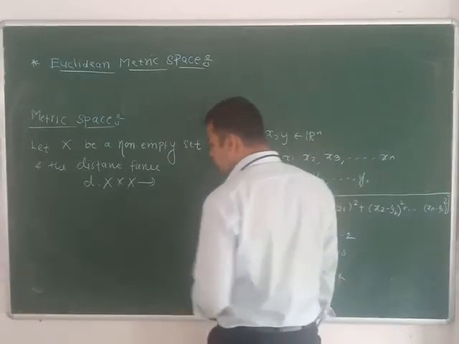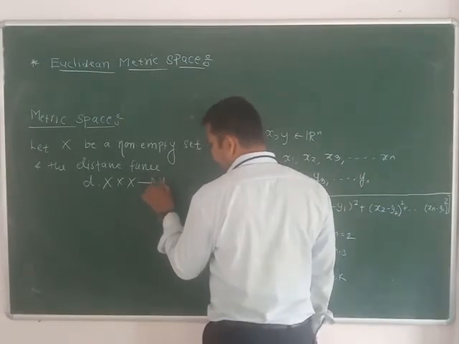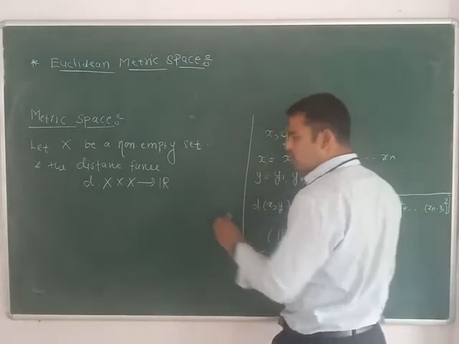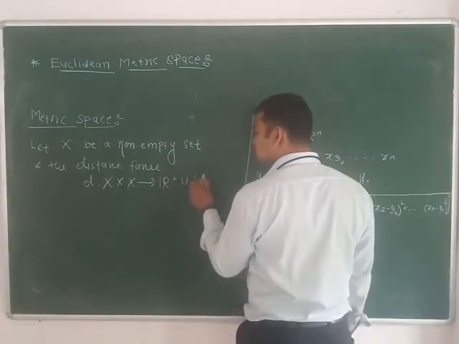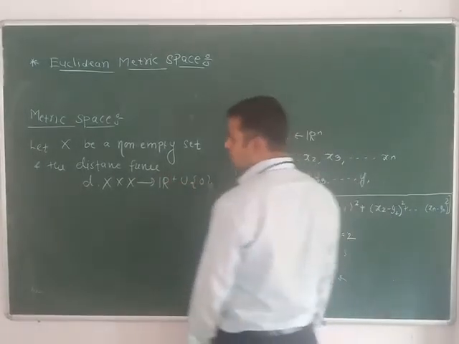So distance may be 0. So without loss of generality, we can say R plus union the singleton 0.